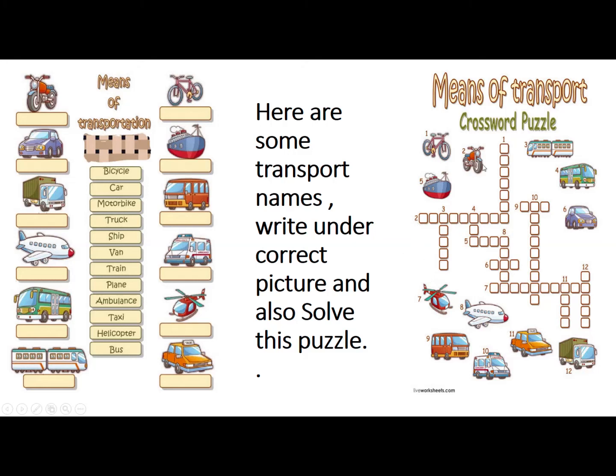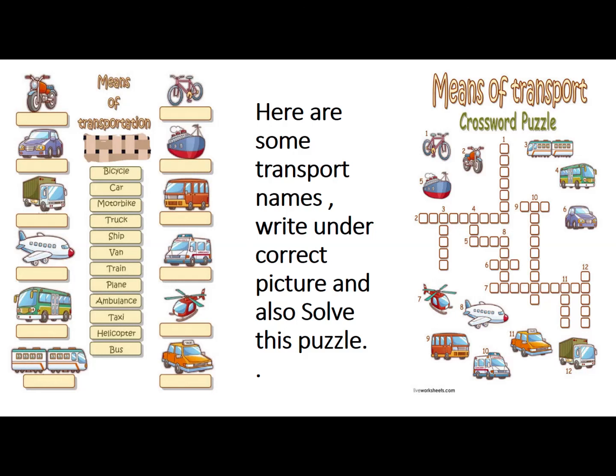Now crossword number 2. Where is number 2? This is number 2. On number 2, this is a motorbike. M-O-T-O-R. Motor. B-I-K-E. Bike. On number 4, find out which picture is on number 4. This is number 4. This is a van. V-A-N. Van. Okay, these pictures and numbers will help you, and names are given here. You can find out with the help of your parents and solve this puzzle. I hope you will enjoy this puzzle a lot.